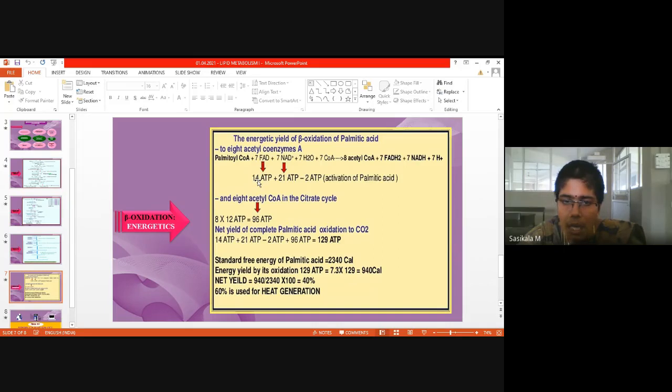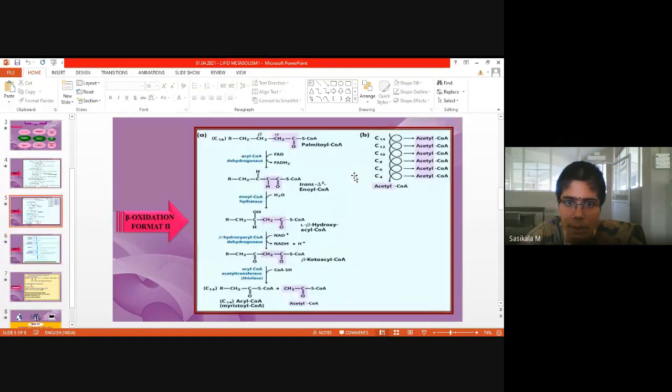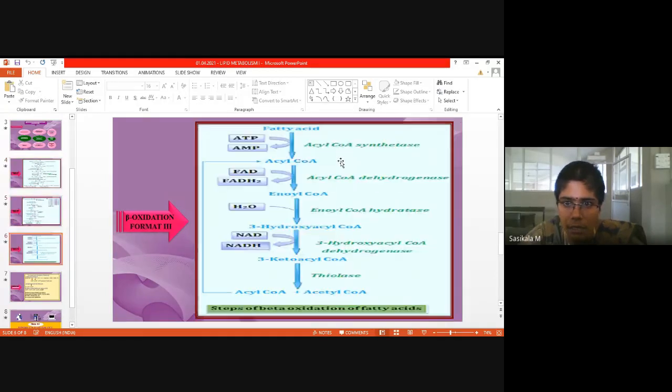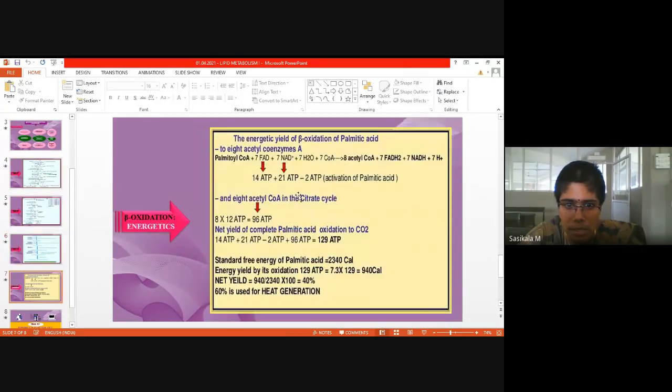So 7 will be multiplied by 2, so 14 ATPs here. 7 NADH, 1 NADH is equal to 3 ATP molecules, so 21. Then 2 ATPs for activation of palmitic acid. Here in the first step, 2 ATPs are utilized to form inorganic pyrophosphate, so here it loses 2 ATPs.